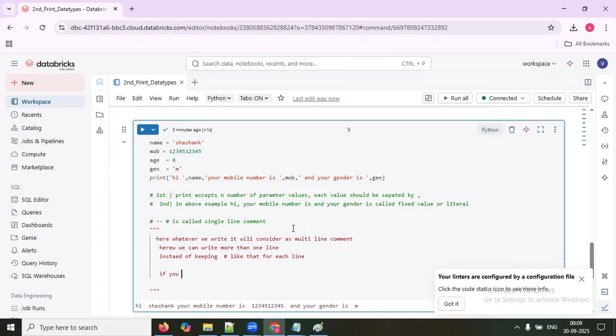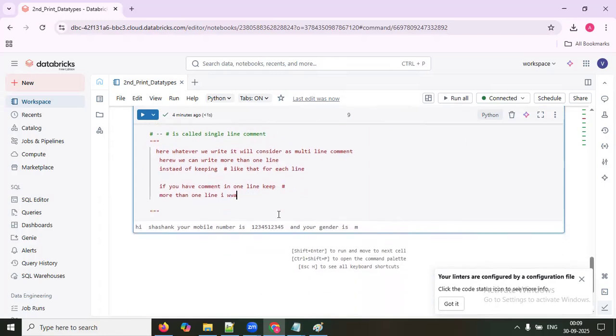So if we have a comment in one line, keep a slash. If I have comments on more than one line, and I want to write the comment across more than one line, go for this one.